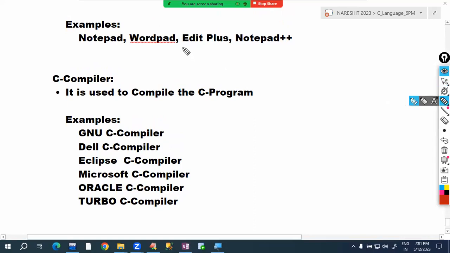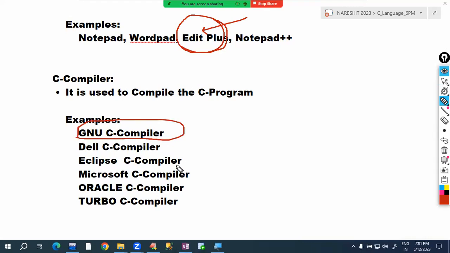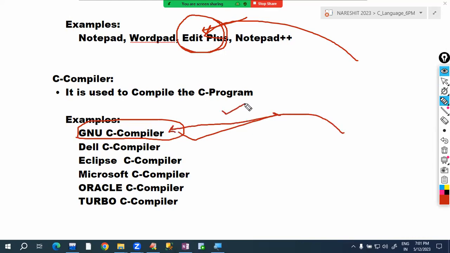Assume that you want to type this C program in EditPlus, and you want to use the GNU company C compiler. First, from the internet, you have to download EditPlus. And the GNU website has the GNU C compiler; from the GNU website, download it. Then you have to run the program on the command prompt by using some commands.